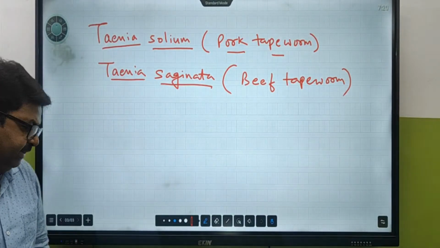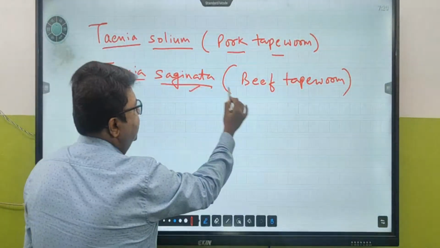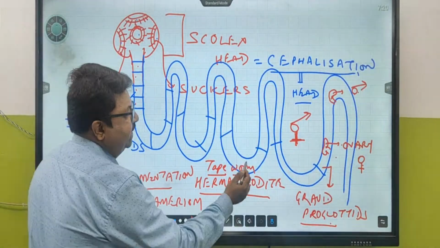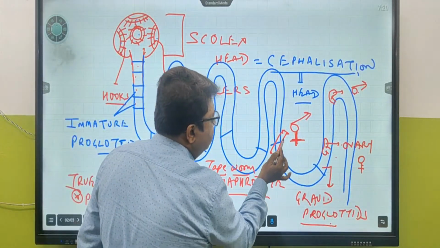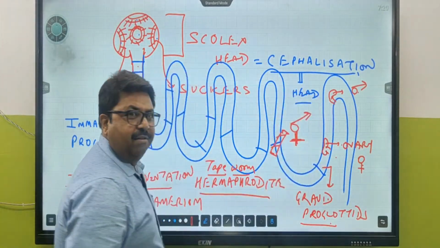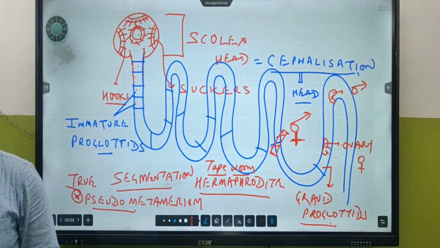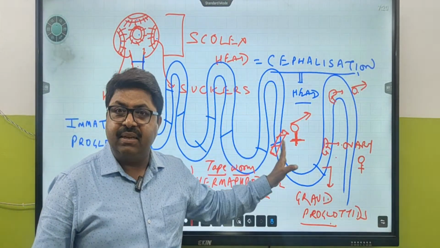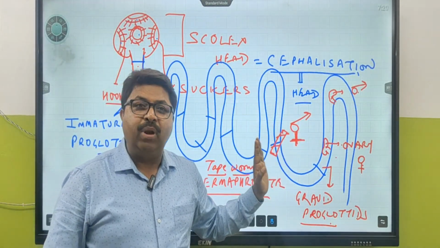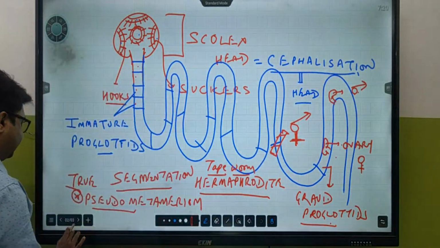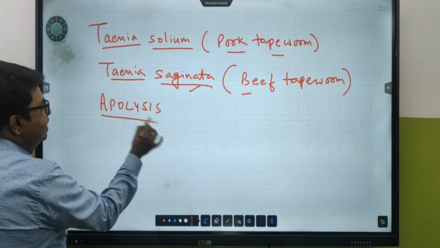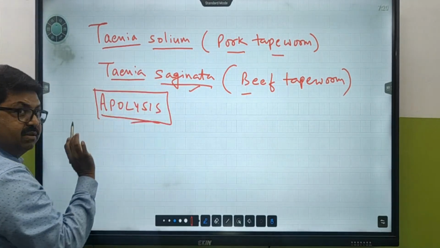ঠিক আছে। Now, this is Taenia saginata, beef tapeworm. They have got a special mechanism by which they can cut their body off. This part of the body, they can cut off by themselves. The process by which they cut off their body parts by themselves is called apolysis. So what is the condition? The condition is called apolysis, that is, shedding off their body parts by themselves.